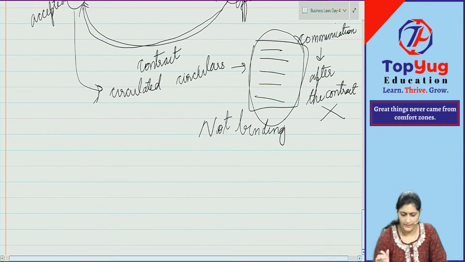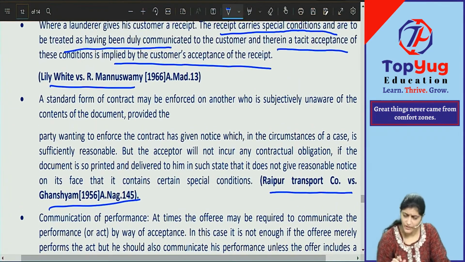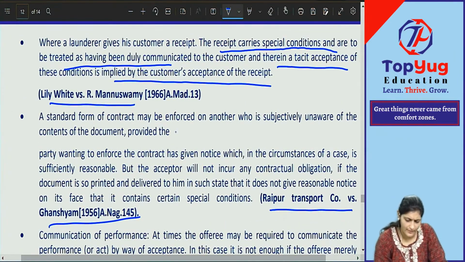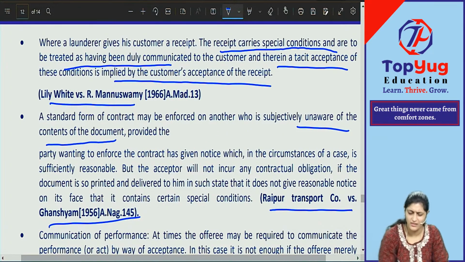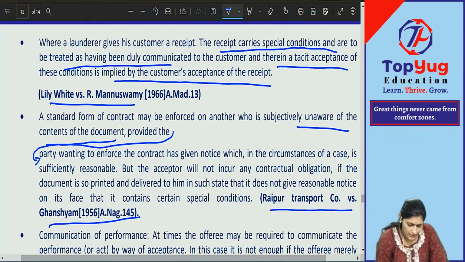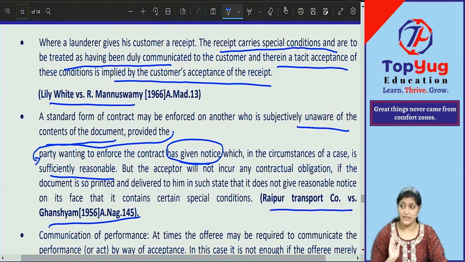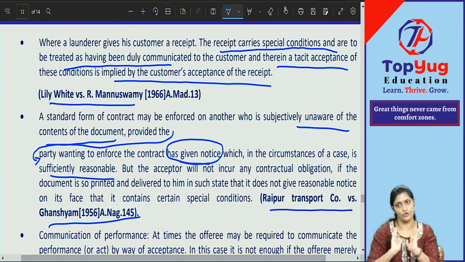Okay. Now let us read this. Understood, everybody, about this communication of terms and conditions? Standard form of contract may be enforced on another who is subjectively unaware of the contents of the document. See, this is in continuation, there is no gap here. Provided the party wanting to enforce the contract has given notice, which in the circumstances of the case is sufficiently reasonable. Notice is such that he now understood what is to be done, what the offerer was trying to do.